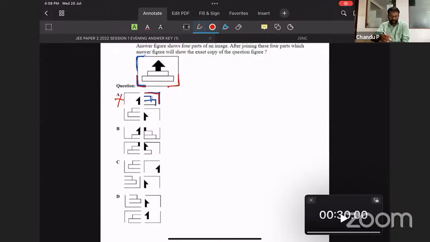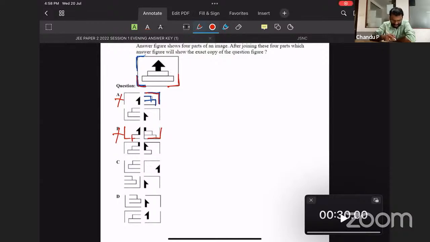Similarly, coming to B, just observe. Here one piece is missing. That corner is something different. Over here, the parts provided are somewhat different. So option B is wrong. In this way we can understand which parts are different. So B is also gone.